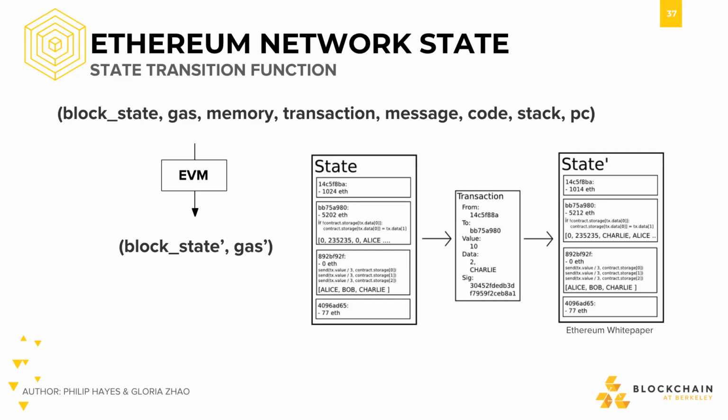Basically, everything you need to correctly execute a transaction. And then you feed this into the EVM and get out a new block state with all the updated account balances and internal state, and the new gas value as well, which gets refunded.